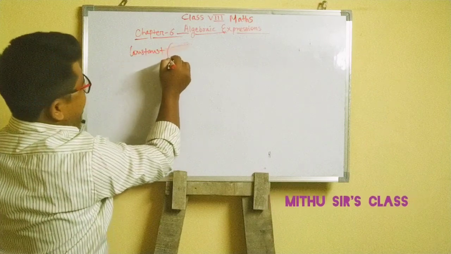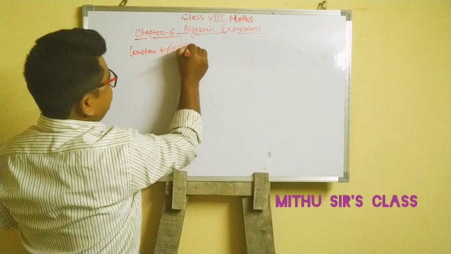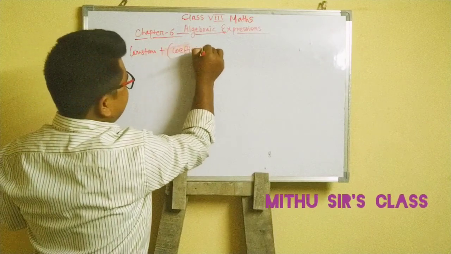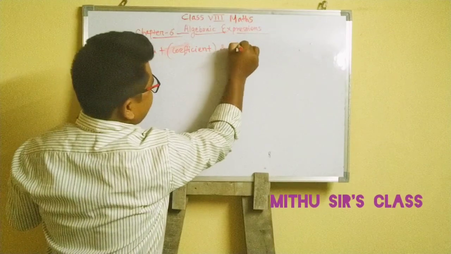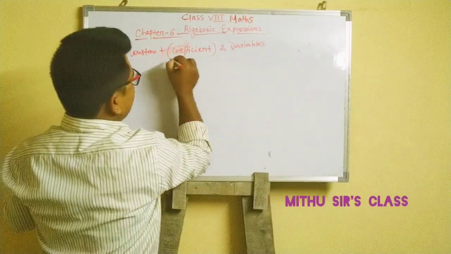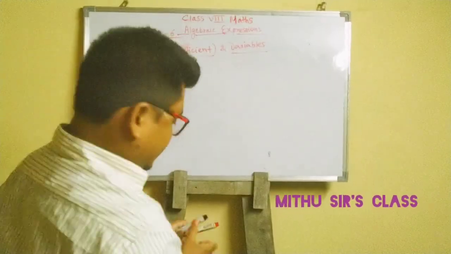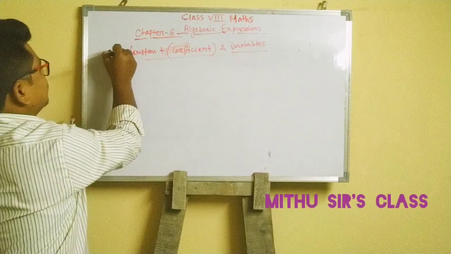Constant, or coefficient, C-O-E-F-F-I-C-I-E-N-T, coefficient, and variables. There are two terms, constant or coefficient and variables. What are these terms?